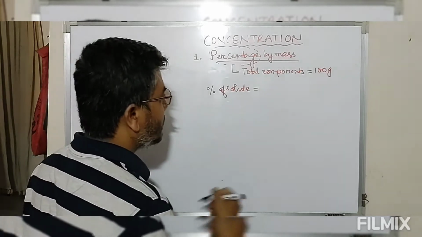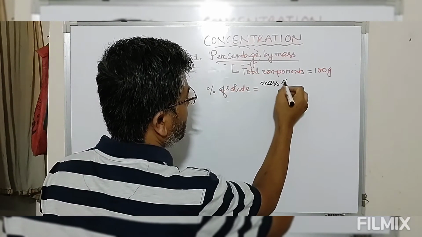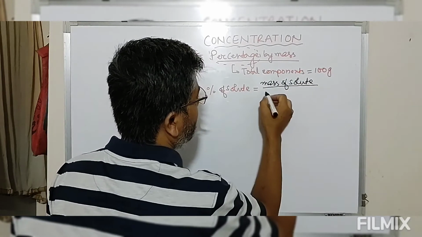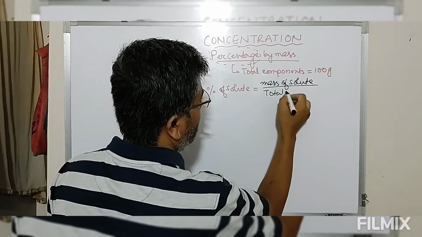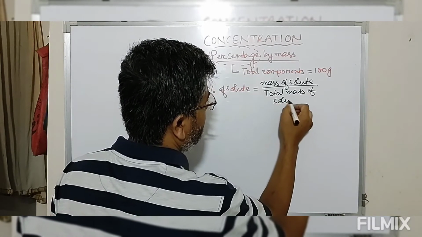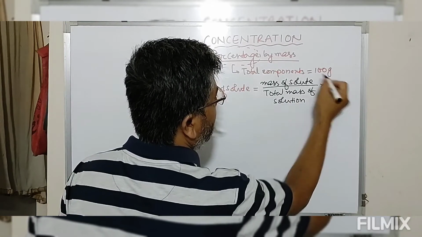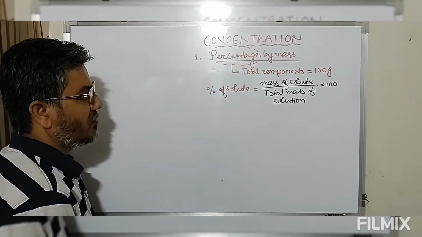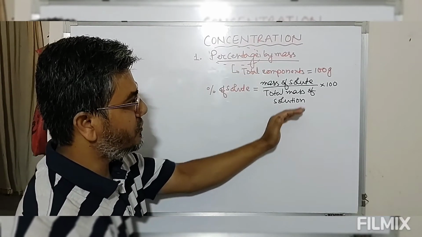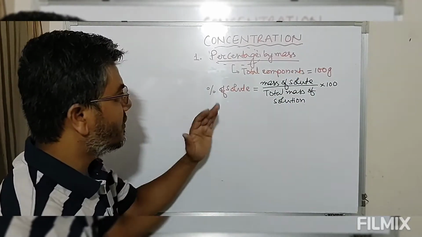So percentage of solute is defined as mass of solute present in the solution divided by total mass of solution multiplied by 100. This gives you the mass percentage of solute.